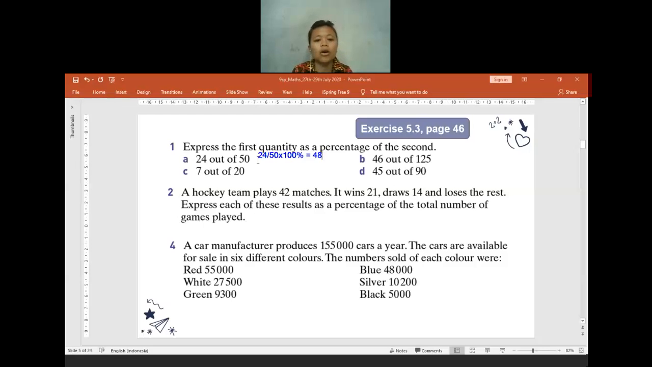Or you can do it like this, out of 50. You can assume that the 50 is equal to 100%. And now you are going to find the 24. So I will find the 2 first. If I find the 2, it will be equal to 4%. So later, if I want to find the 24, the number 4, I will multiply it by 12, which is equal to 48%. Which one is easier? You can do multiplication or you can do it like ratio, also okay. You can pick anything that is easier for you.